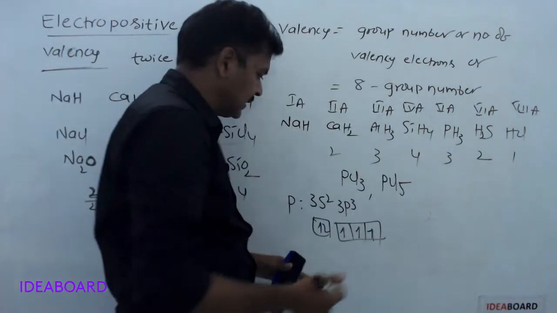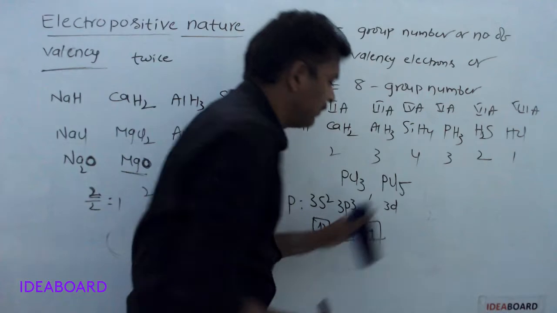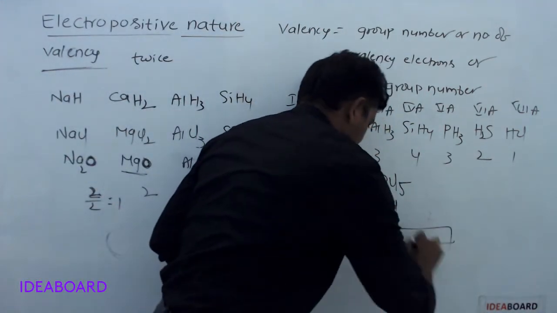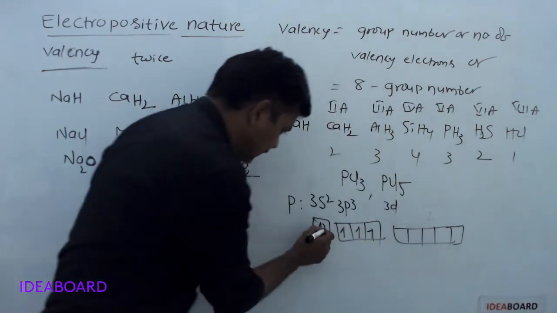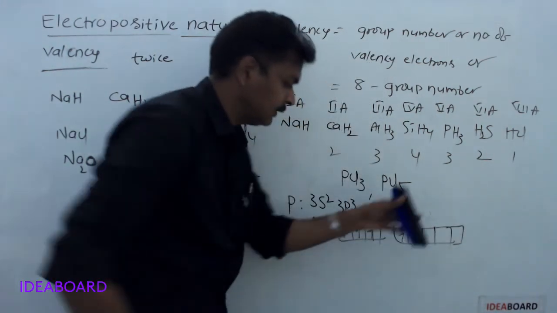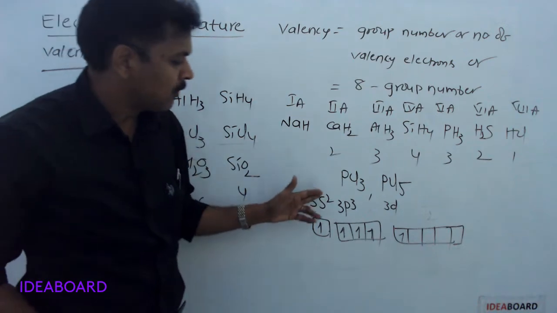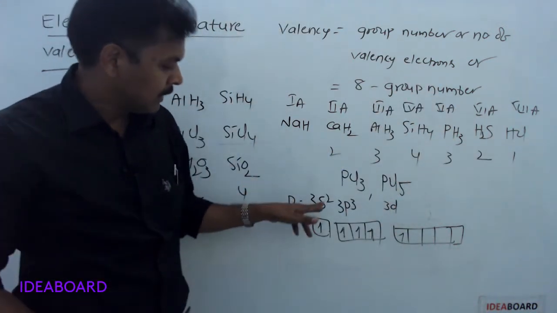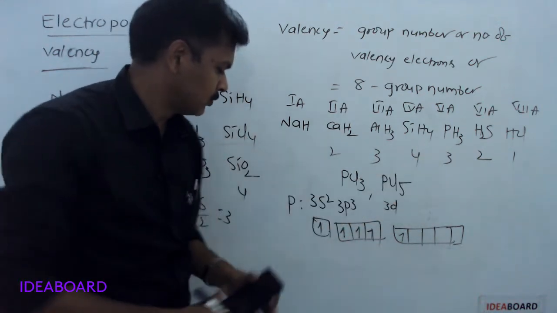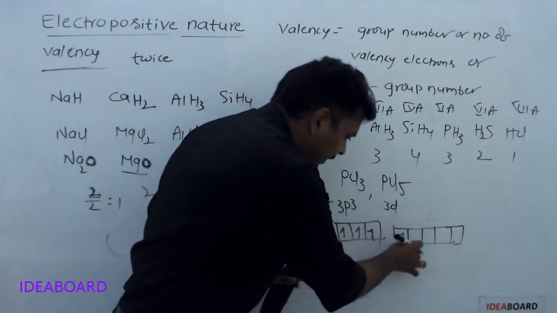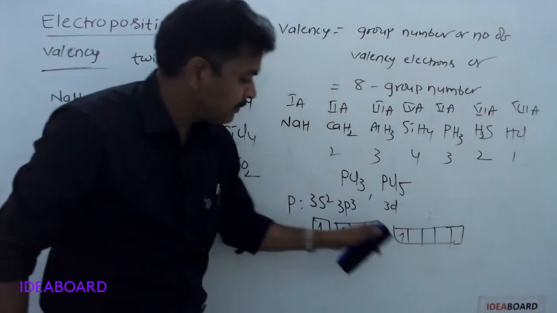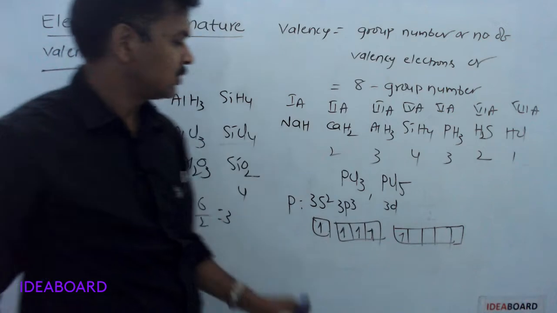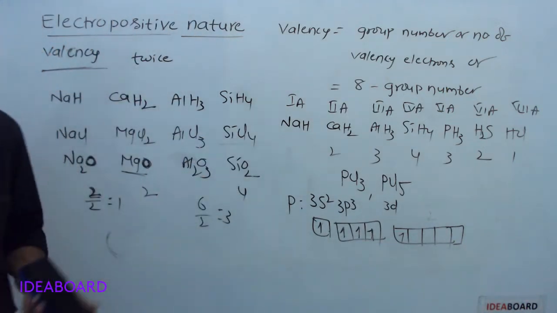But in the excited state, 3d orbitals are there. This electron can enter into this orbital, because the third orbit contains s, p and d orbitals. If this electron enters into 3d orbitals, the number of unpaired electrons is 5: 1, 2, 3, 4, 5. Then its valency is 5. So some elements exhibit variable valencies.